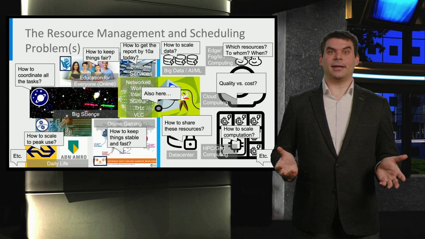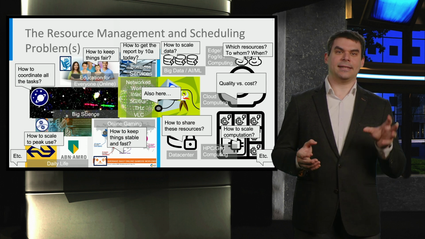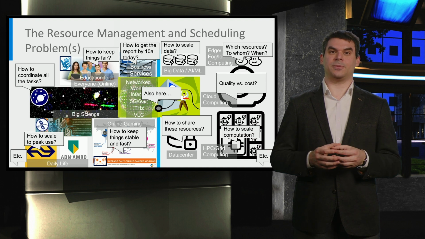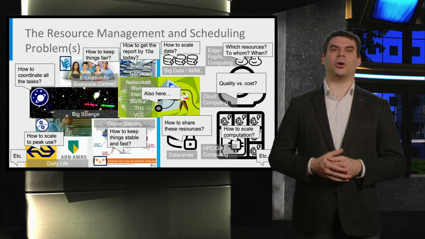Later, when considering entire distributed ecosystems, resource management and scheduling may extend to combining system and networking level decisions. All these are aspects of resource management and scheduling. In this module, we will focus in particular on scheduling.